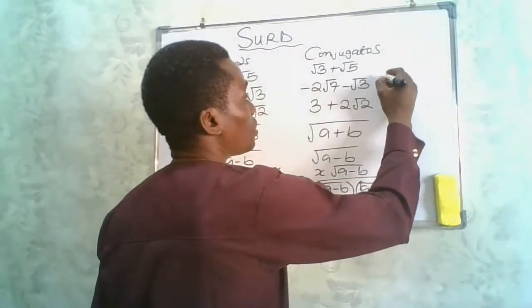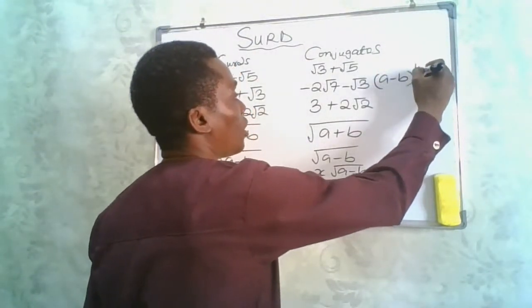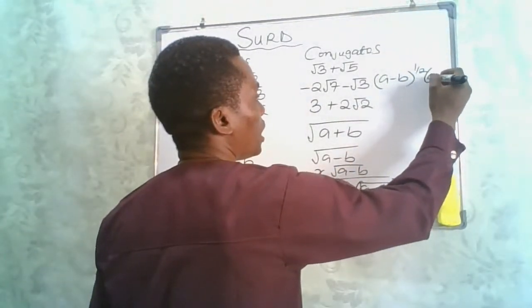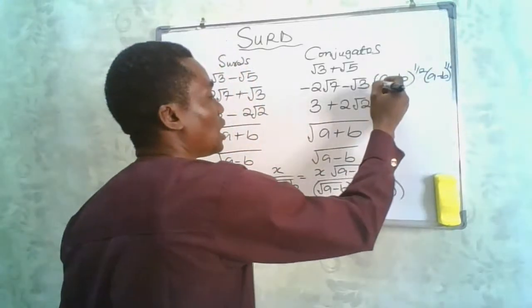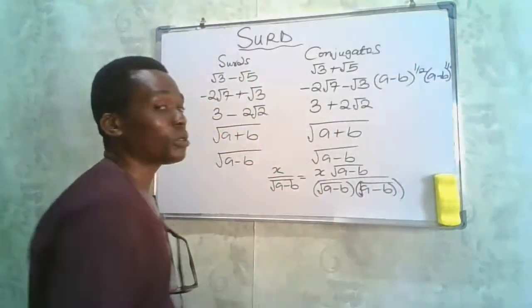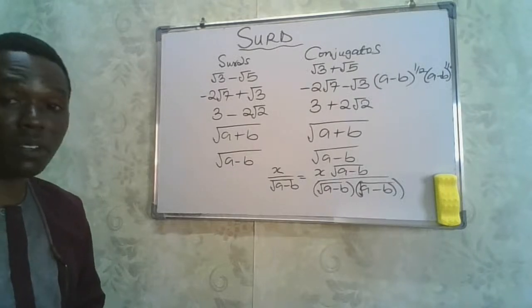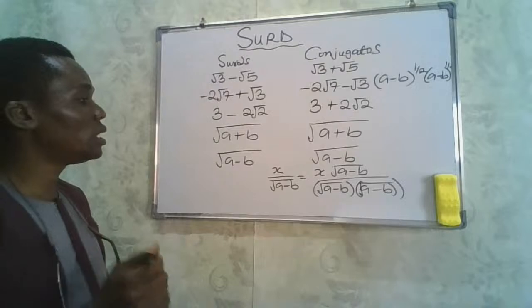Now, if you multiply these two, you're definitely going to have a rational number because the square root of a minus b squared is simply a minus b. If we multiply both of them, a minus b to the power of half, we come to see that we're going to have a rational number. So whenever you are solving questions on surds, take note of these.